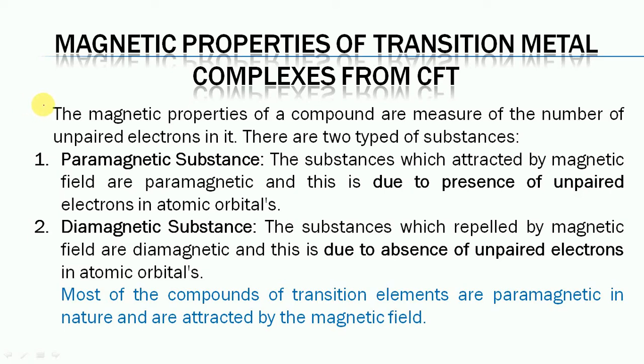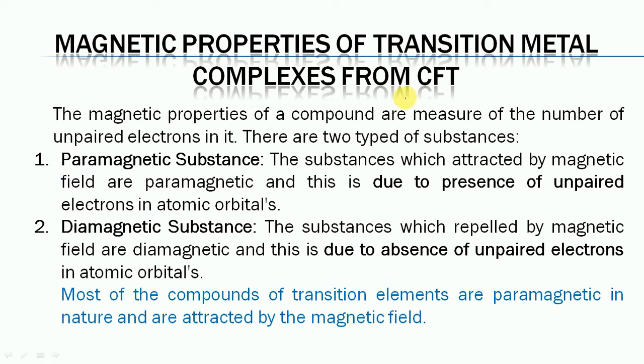Next topic is magnetic properties of transition metal complexes from crystal field theory. In this section we can read about the magnetic properties of the complexes and how crystal field helps to explain their magnetic behavior. So first of all we can simply introduce paramagnetic and diamagnetic substances.